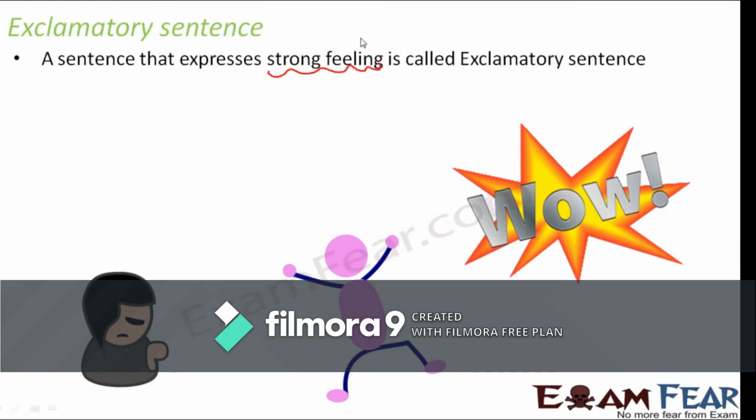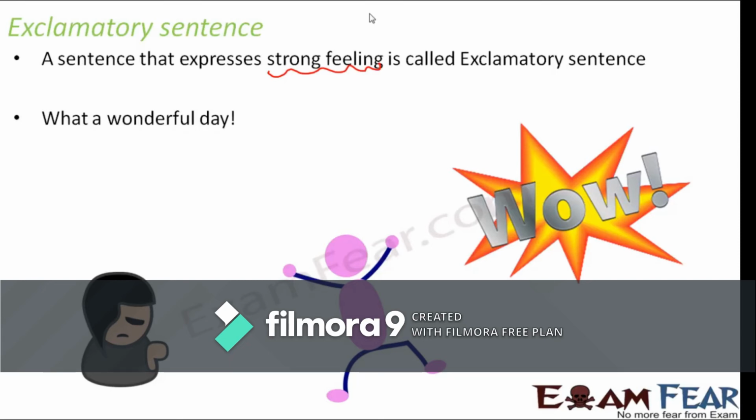Now, this strong feeling could be anything. It could be excitement, it could be emotion, both good or bad. So that's exclamatory. Now, let me take a few examples. For example, what a wonderful day. Here, it shows that this is not just a declaration.